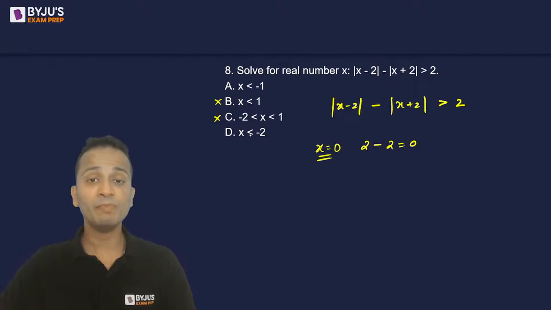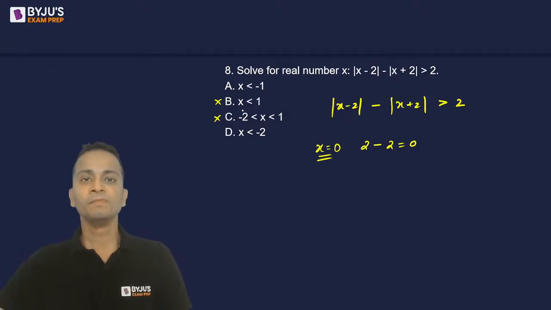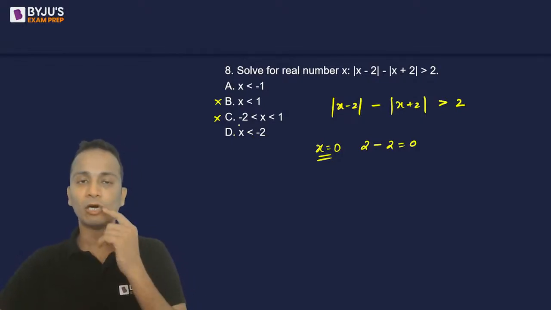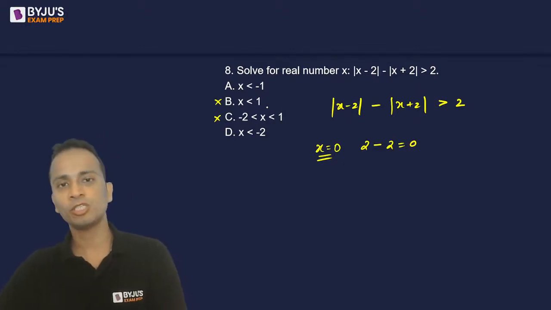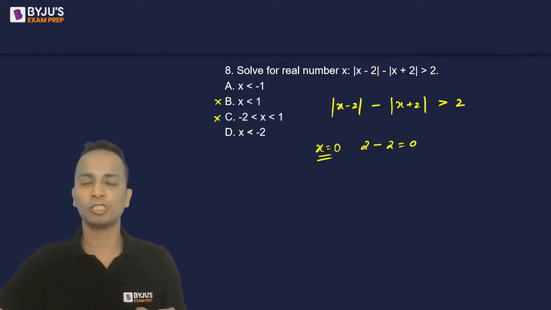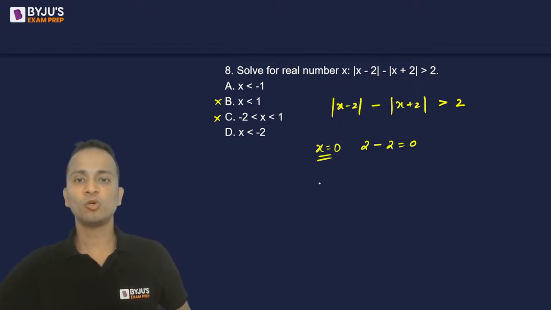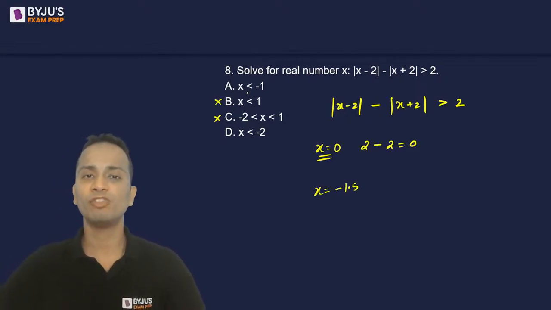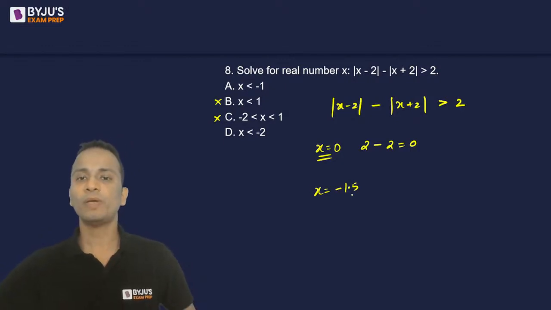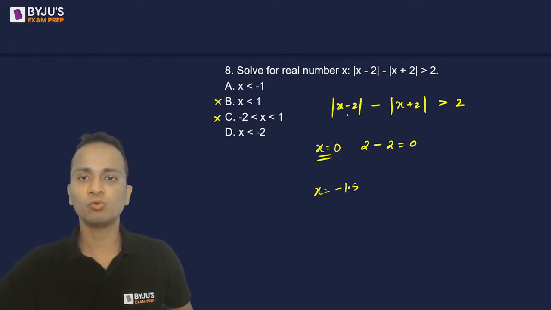So I've already eliminated option C. Option A and D are left. Now I'll pick one of the values that is there in one of these options and not present in the other option. So I can consider x equal to minus 1.5. Minus 1.5 is there in option A, but it is not there in option D. So let's substitute x equal to minus 1.5.